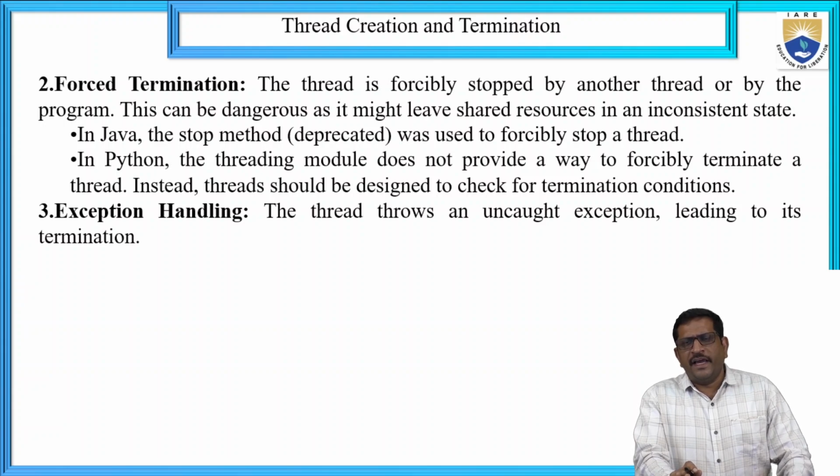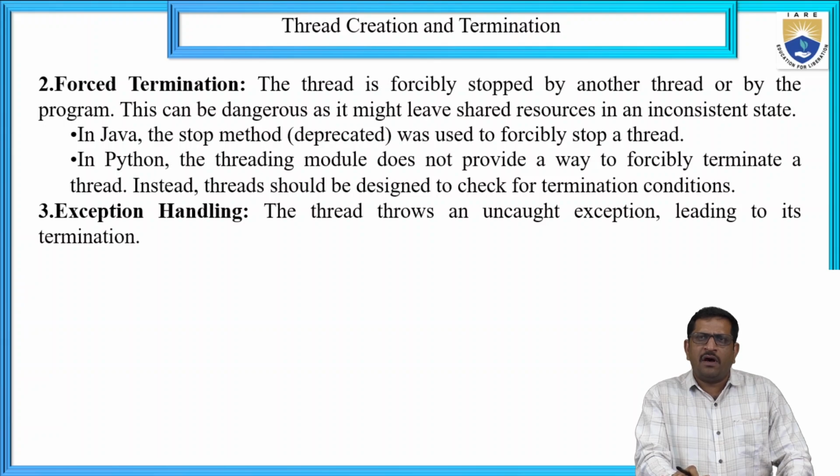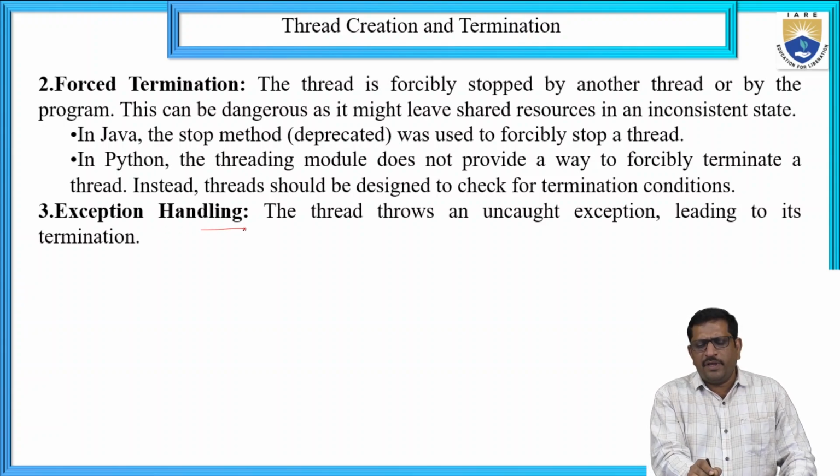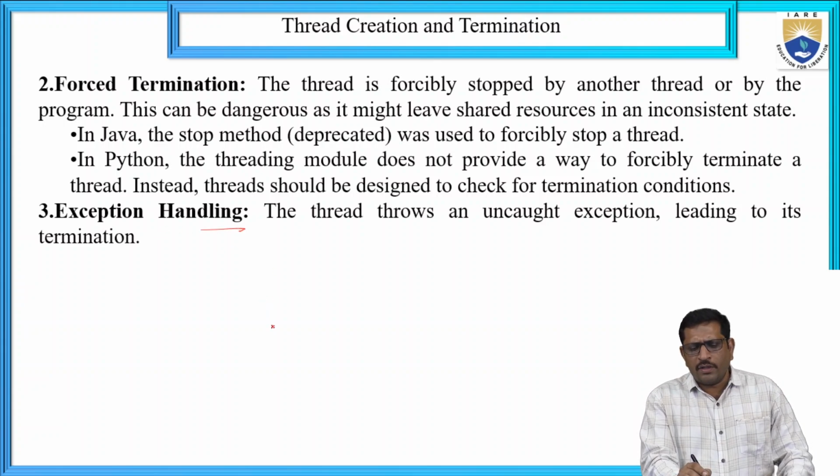Exception handling means the thread throws an uncaught exception, leading to its termination. Once exceptions happen in a thread's execution, it will be sent to the blocked state.